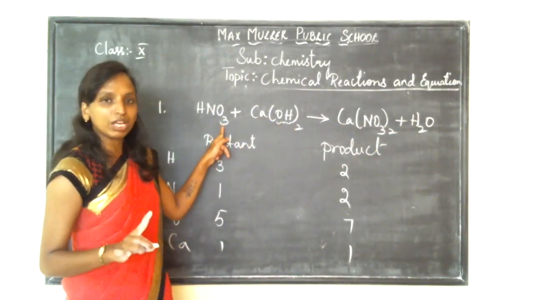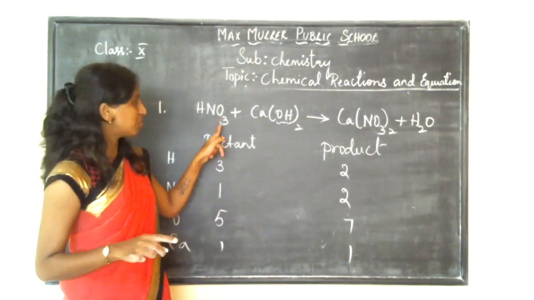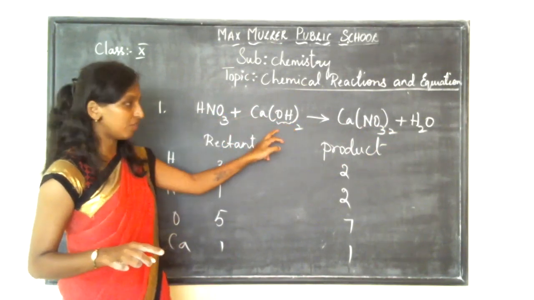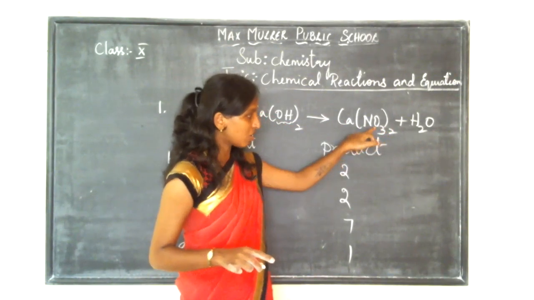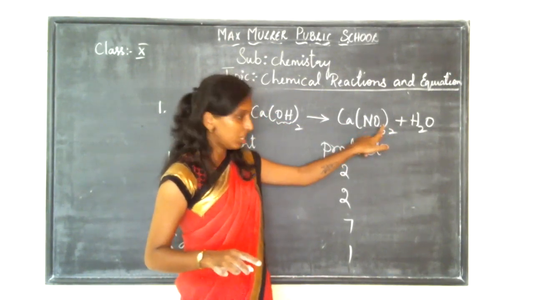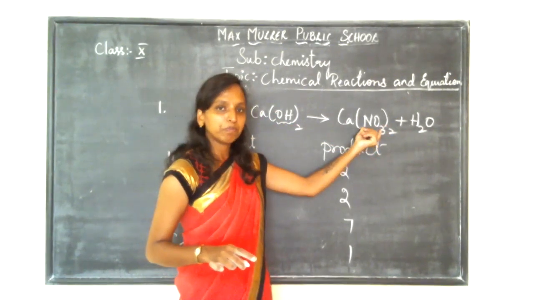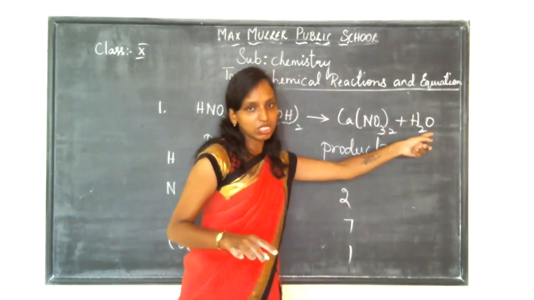Don't multiply over there. When you're counting the atoms, add up. If there is a coefficient, then you have to multiply. Oxygen is 3 and here it is 2, so oxygen is 5. In the product, oxygen, how much do you have? 3 2s are 6, this 2 is included for both nitrate groups, so 3 2s are 6, and 6 plus 1, 7 oxygen I have.